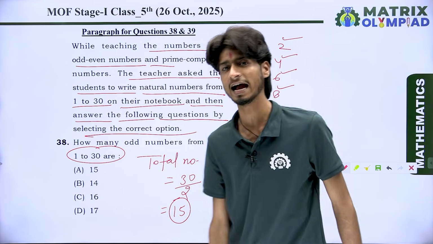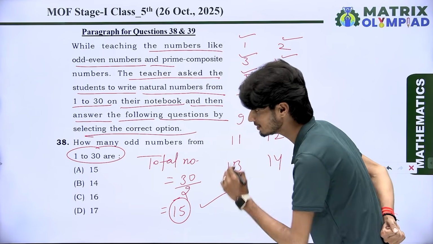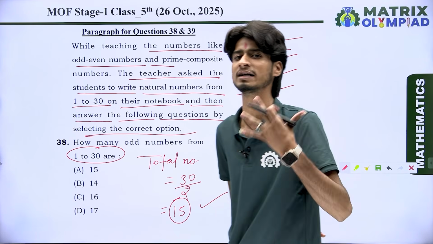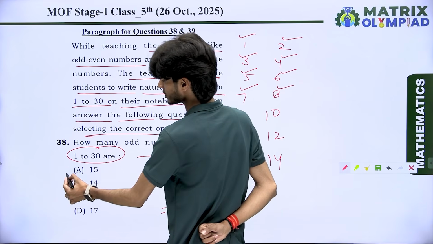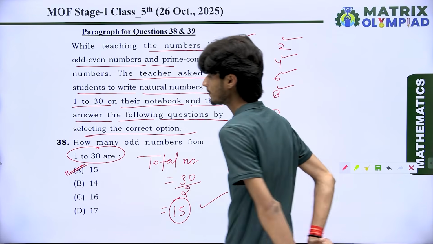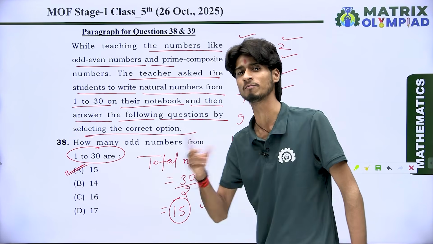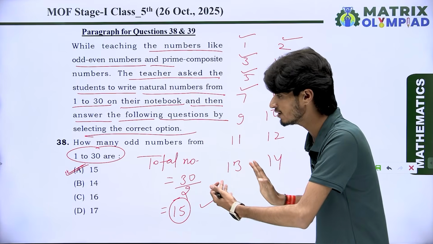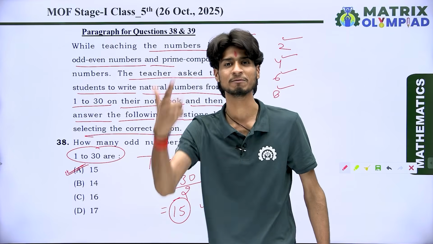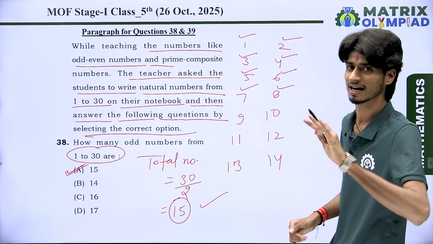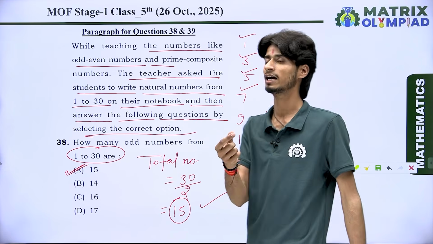So you can say that 15 odd numbers are there and the remaining 15 are even. So which is the correct option for this question? Option A is correct, because whenever we find the odd numbers from 1 to 30, half the numbers are odd, and how many numbers are there? There are 15 numbers.